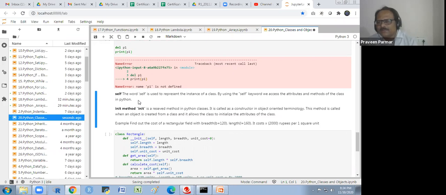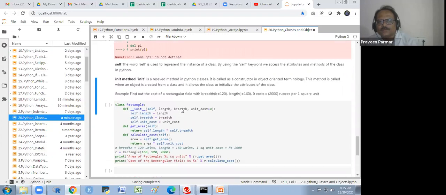Now, again, I explained about the self. The word self is used to represent the instance of a class. By using the self keyword, we access the attributes and methods of the class in Python. The init method is a reserved method in a Python class. It is called a constructor in object oriented terminology, we say it is a constructor. And this method is called when an object is created from a class, and it allows the class to initialize the attributes of the class.